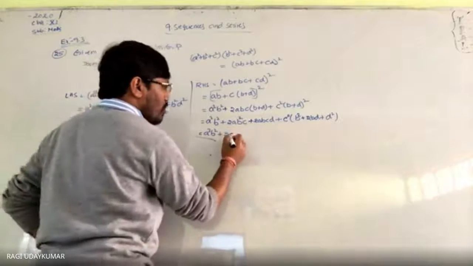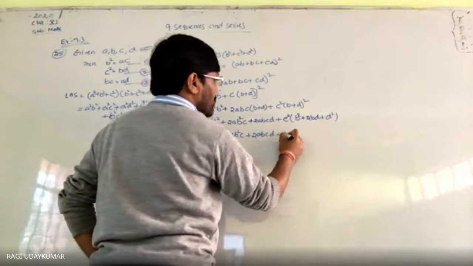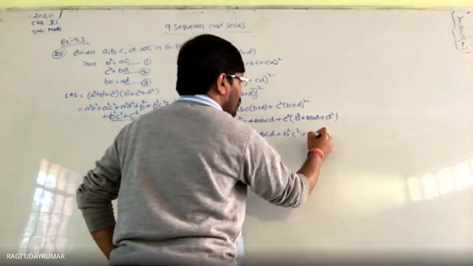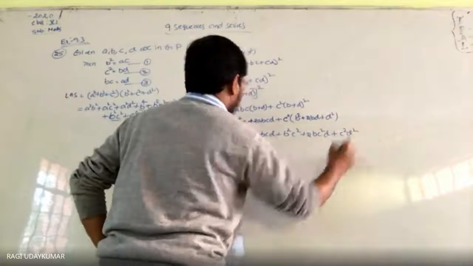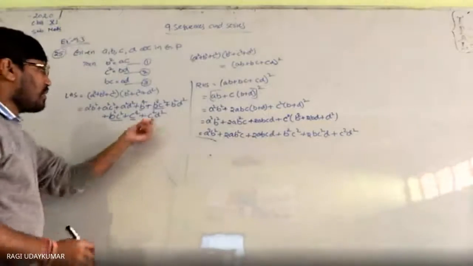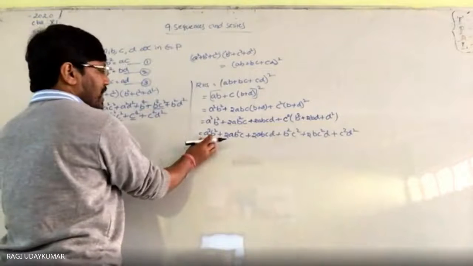Expand करके देखो 2AB square C plus 2ABCD plus B square C plus 2BC square D plus C square D square. C square D square you are having, A square D square you are having.